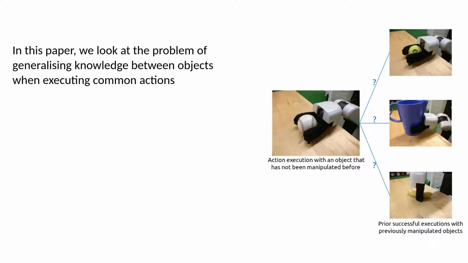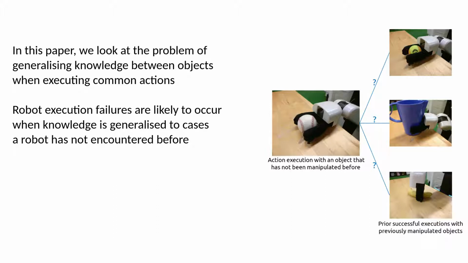In this paper, we look at how an everyday robot can generalize its execution knowledge when executing common actions with different objects, for example grasping or putting objects in a drawer. In general, a robot will only have experience with a limited number of objects at design or deployment time, but will have to generalize its knowledge throughout its lifetime.